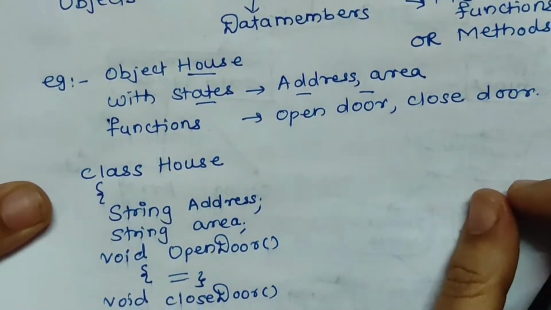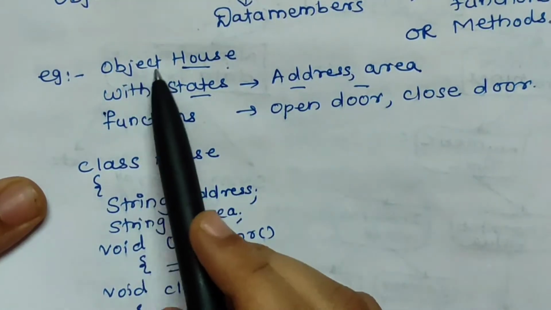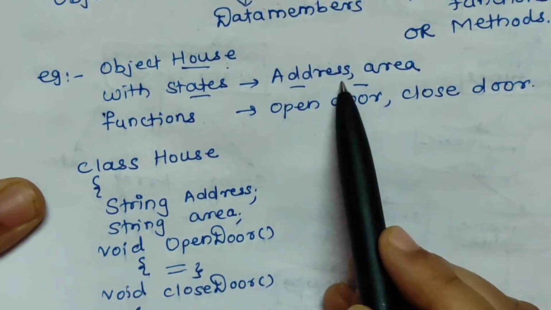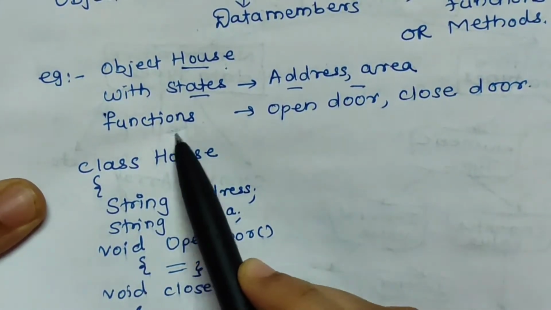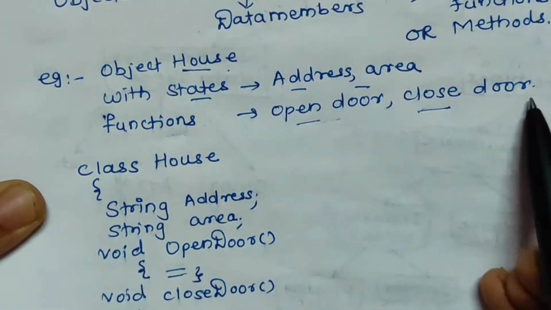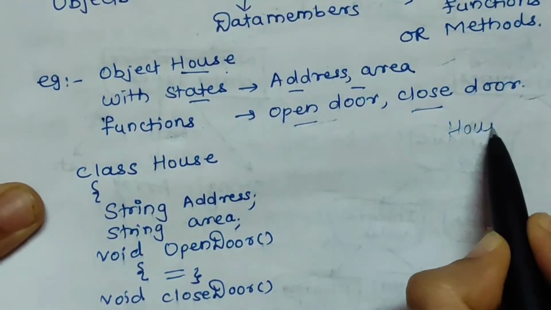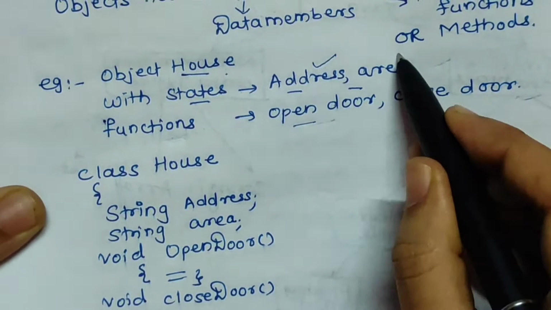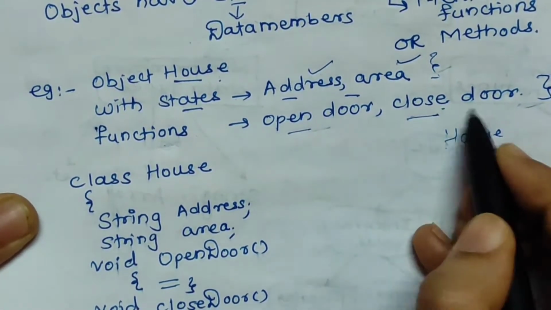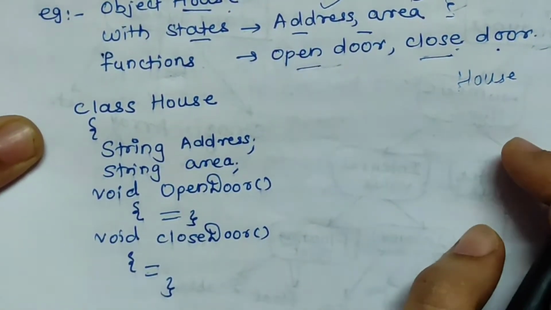Now we discuss one simple example. Suppose we have a house, and suppose our object is a house, which has an address and area, and there are various functions of a house, say open door, close door. These are the functions which are provided by the house. So we can say that house is a class, and address and area will be the data members of this class, and open door, close door are the member functions of this class. So this is a basic idea behind classes and objects.